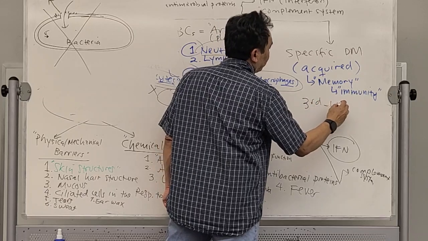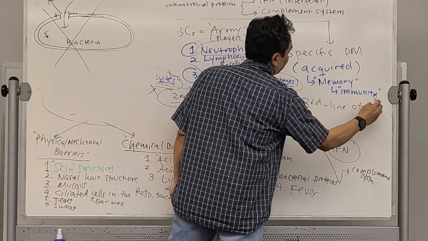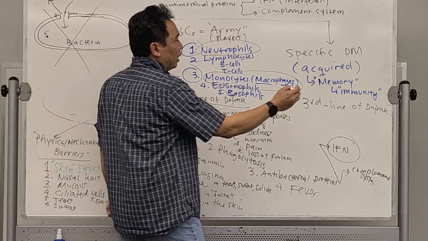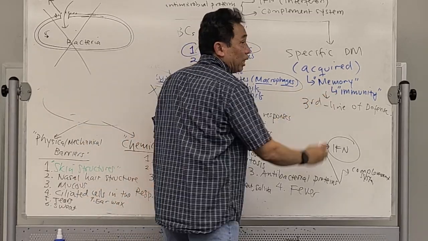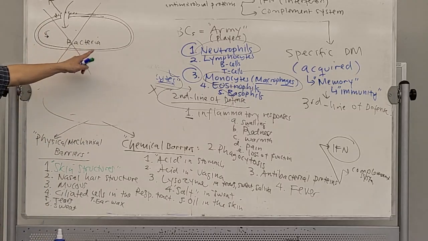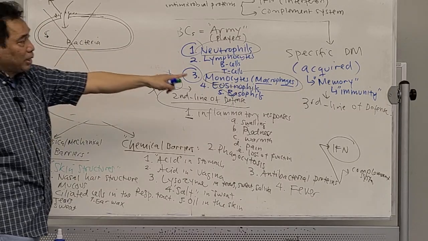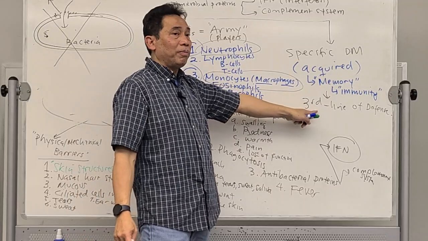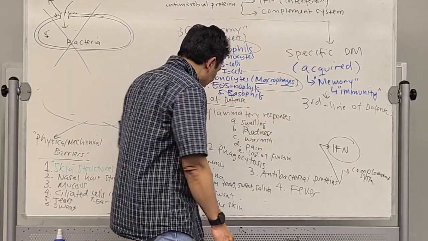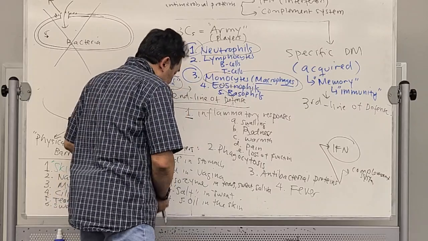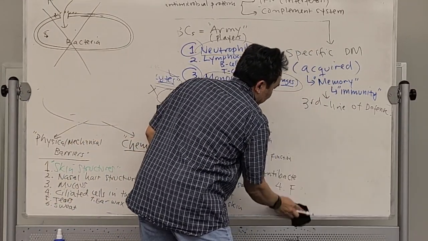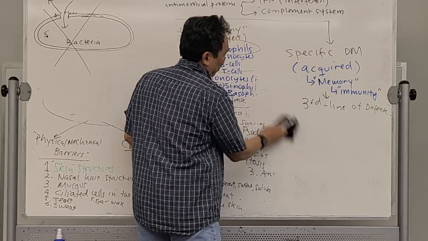The third line is part of the specific defense mechanism, while the first and second are non-specific. Because it is very specific, it is done by specific cells, a specific system.